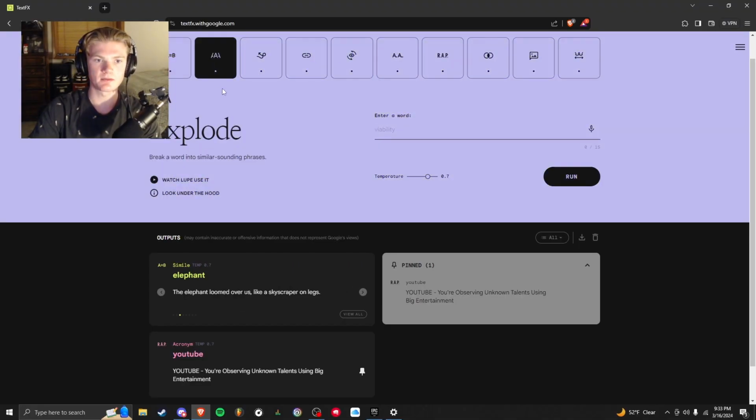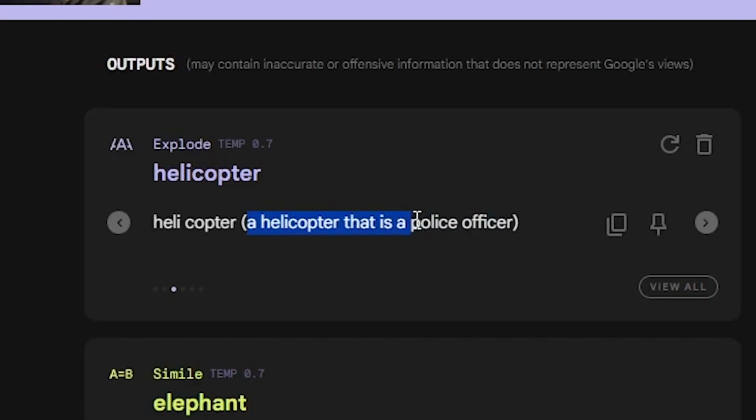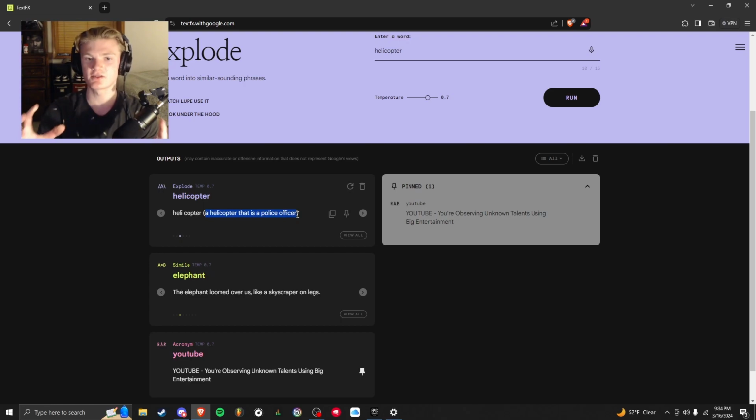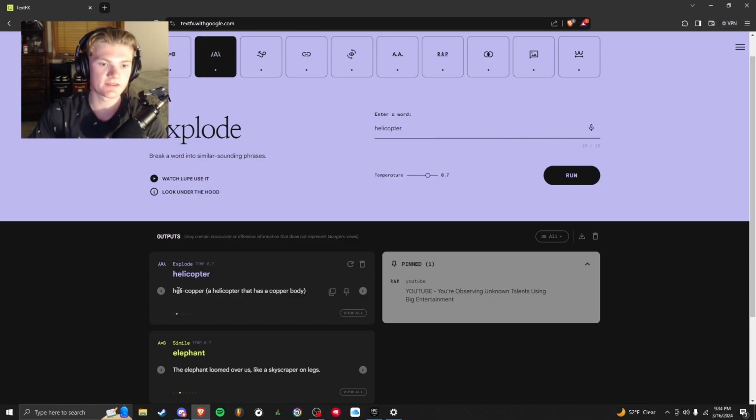Right next to that, explode. Let's say I want to use the word helicopter. I can run it. And it gave us helicopter. It says you can use it when you're talking about a helicopter and referring to it as a police officer. I know that's very situational, but it can help level up your wordplay in little ways like that. Another one it gave us is helicopter, a helicopter that has a copper body. Once again, very situational, but if you wanted to use the word helicopter, then you can compare it to the things it gave us like copper or cop, and you can have some pretty slick wordplay.